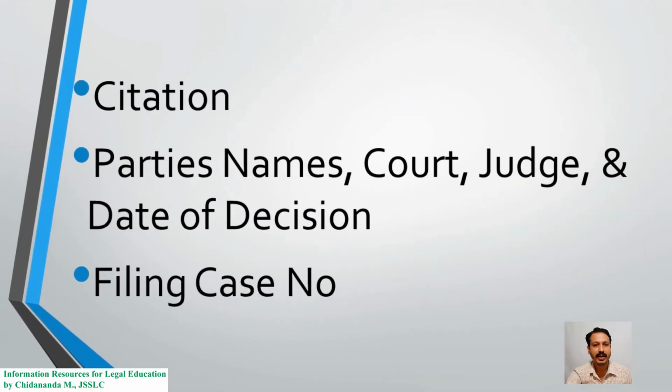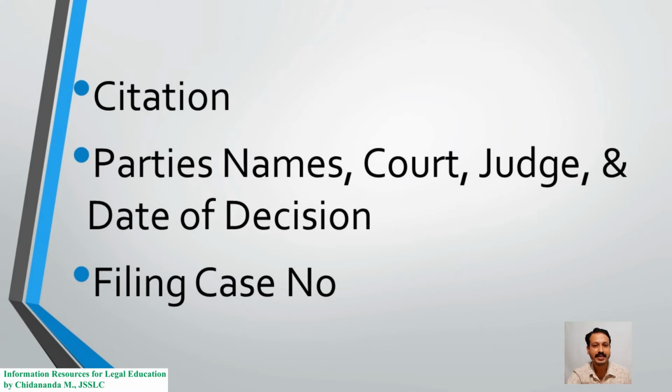And now coming to the main topic, there are three different ways to find a specific judgment in print reports and in databases. These are the unique ways. The first way is by using case citation. The second way is by using appellant or respondent name, court name, name of the judge and date of decision. And the third way is by using the filing number of the case.